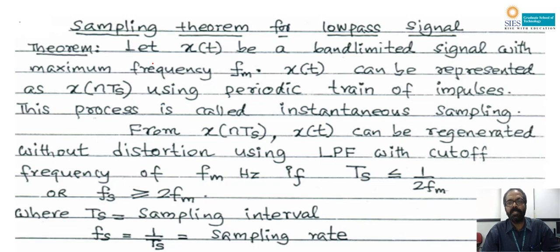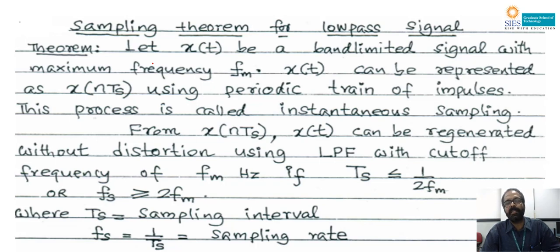Instead of that, a periodic train of pulses is used practically. The reason is that when the switch is closed, it cannot be closed for 0 seconds. It will take some finite time. Due to that, instead of getting an instantaneous sampled signal, we practically get a pulse amplitude modulated signal. From x of nTs, x of t can be regenerated at the receiving side.